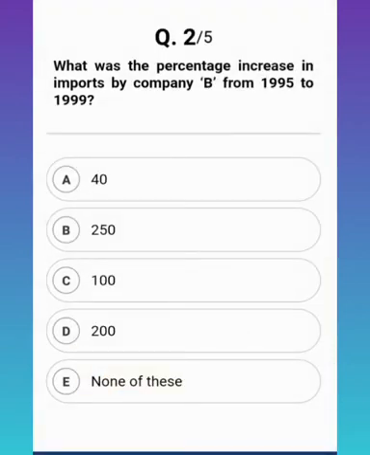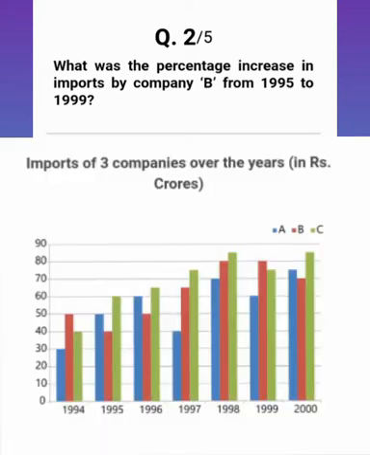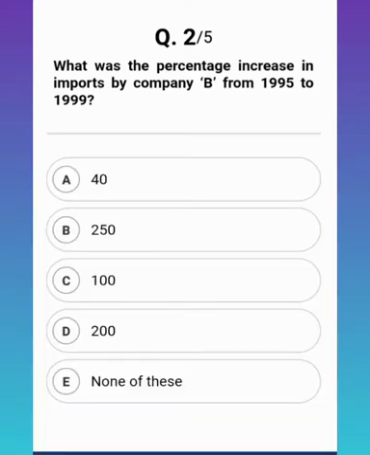What was the percentage increase in imports by company B from 1995 to 1999? Again, let me show you the graph. So the correct answer of this question is option C, 100. I hope you all have got the correct answer.